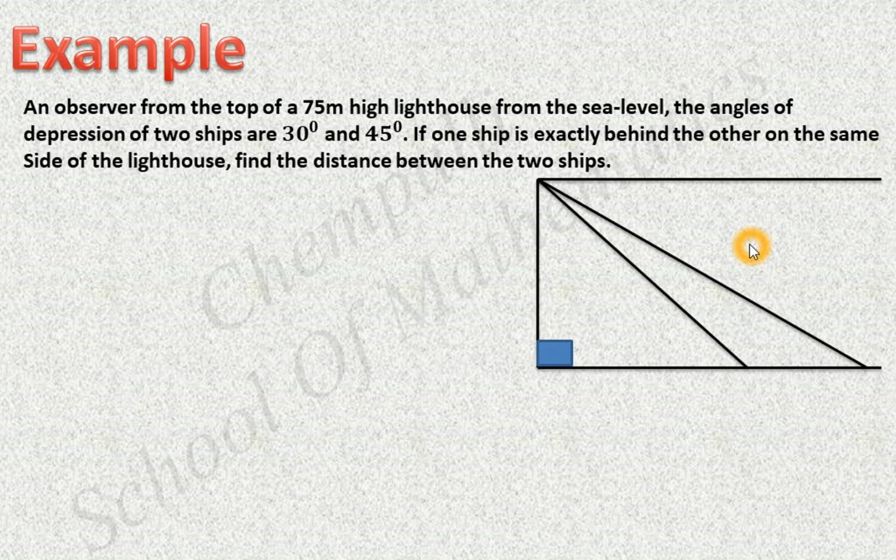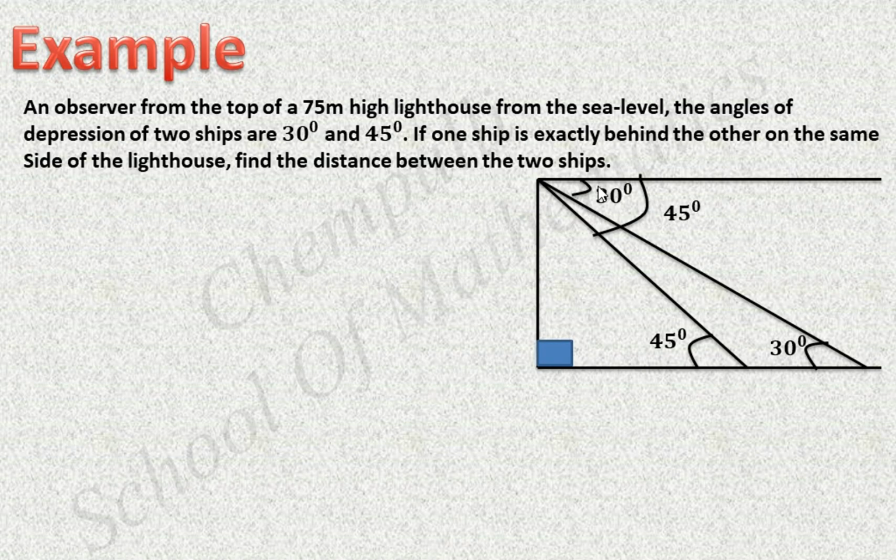For that, first we can mark those quantities 45 and 30. First ship case 30 degree. That is this angle is 30 degree. We can mark that 30 degree here. Okay. Then we know the alternate interior angle property. If this angle is 30 degree, what about this angle? This angle is also 30 degree. The next angle, we know here given that angle of depression 45 degree. If this angle 45 degree, then this angle is also 45 degree.